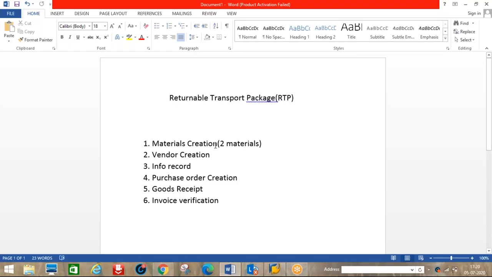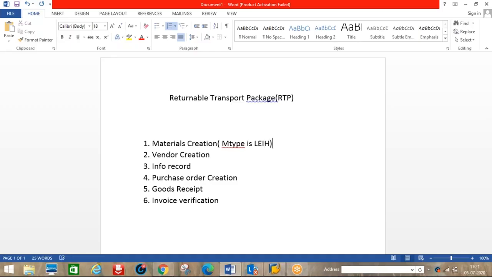Now see the process flow here. First we have to create materials. You can create one material, and another material we should create with material type LEIH, which means returnable transport package. One material can be any finished material or raw material, but another we create with material type LEIH.